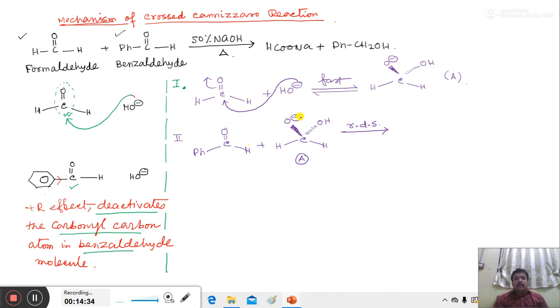How? O minus forms a C=O double bond. Then the C-H bond breaks. This H atom releases with its electron as hydride. This hydride attacks the carbonyl carbon of the benzaldehyde molecule, and the C=O pi bond breaks, to form the anion of benzyl alcohol and formic acid.